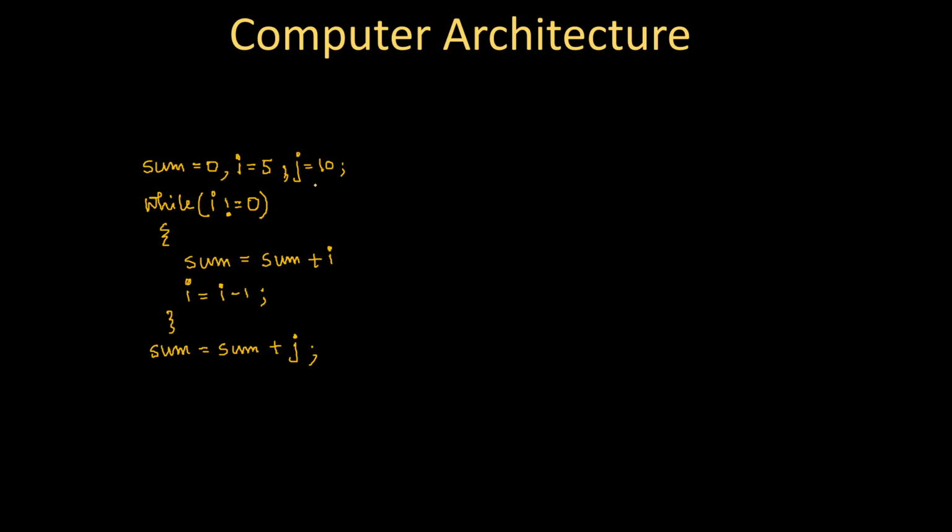Now since a register is directly connected with the processor, it will be easier to fetch any data from a register. That's why assume that for this particular problem, all the values presented in these variables are actually stored in some register. So before we write the corresponding program, let's map the variable names with the corresponding registers where I'm going to store them. Okay, so I have variables sum, i, and j.